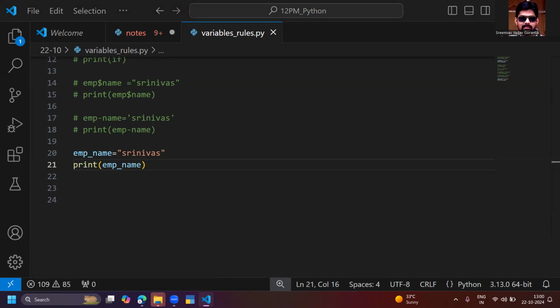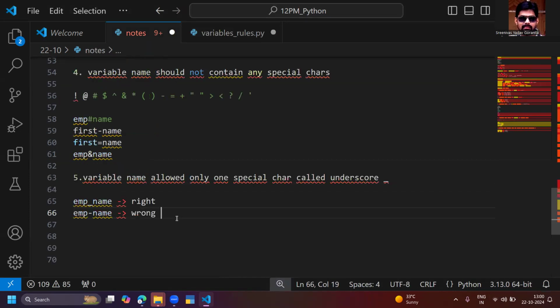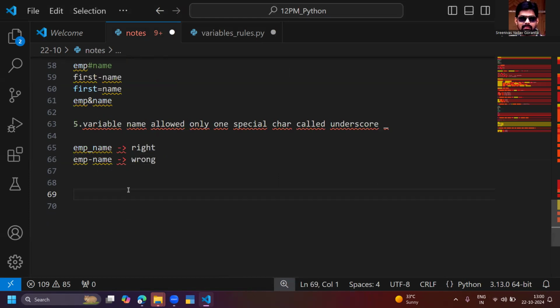Okay, let us go with one more rule. Variable name allows numbers in the middle or end.